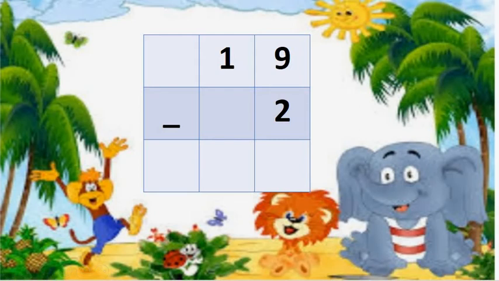Write down the sum. 19 minus 2. Write the numbers in their proper place.